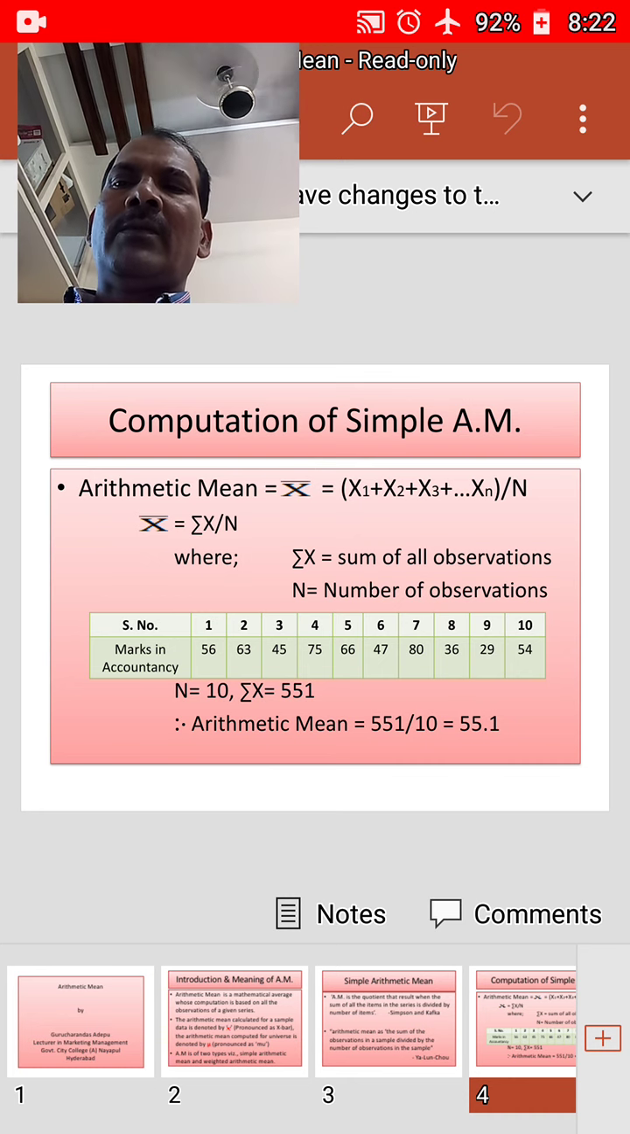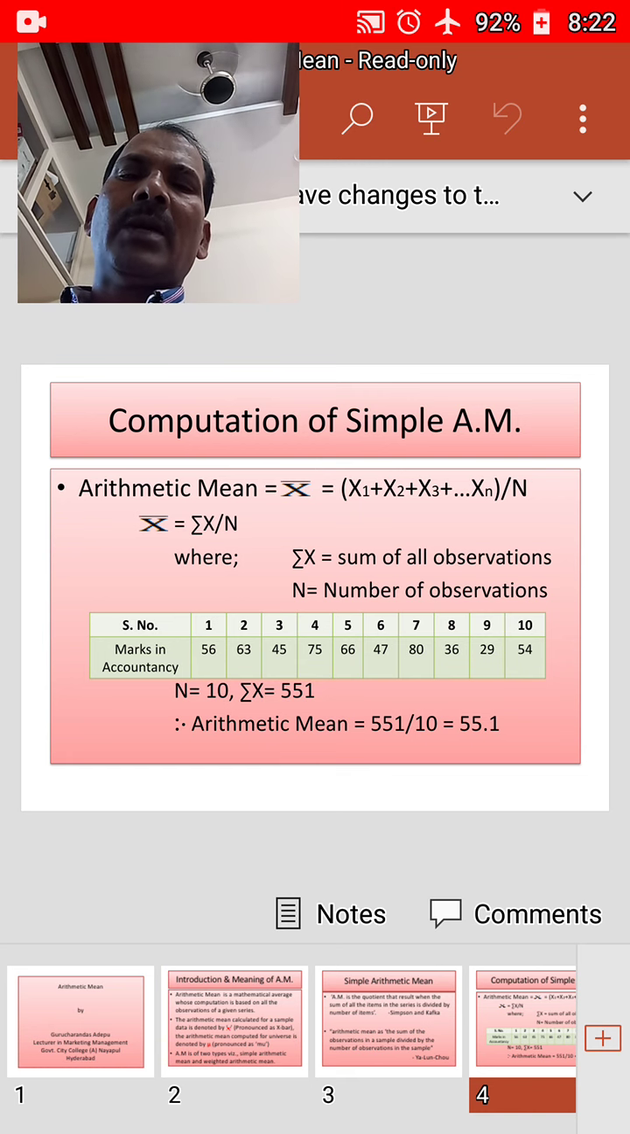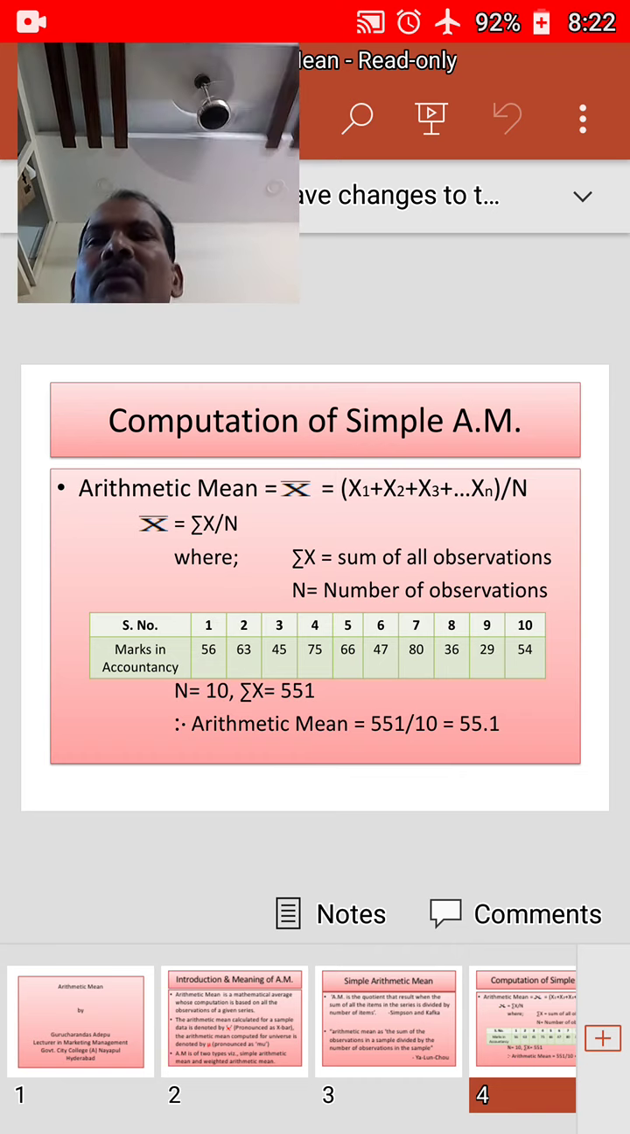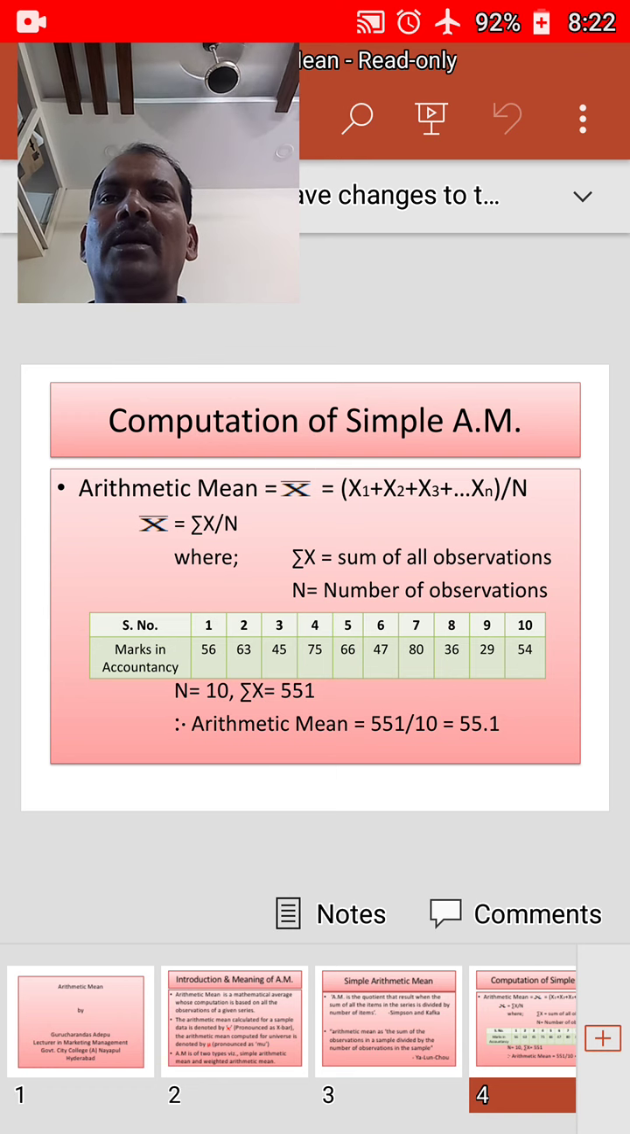For this we need to sum up all the observations. That means n, the number of items, is 10. The sum of the items will be 551, that is sigma x. Then x bar equals sigma x by n, that is 551 by 10, equal to 55.1. Thus the arithmetic mean of the marks obtained by the students in the accountancy subject is